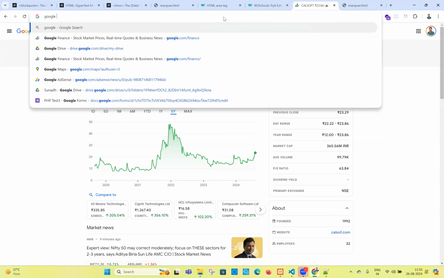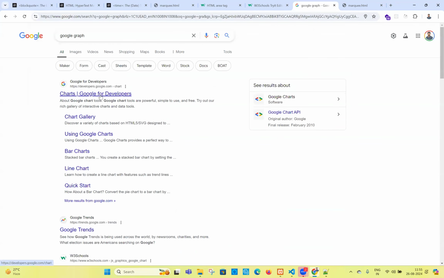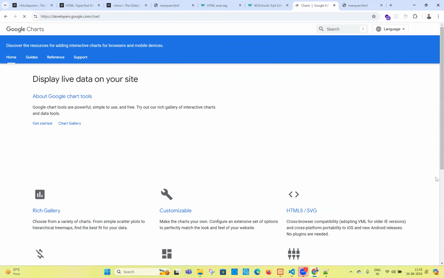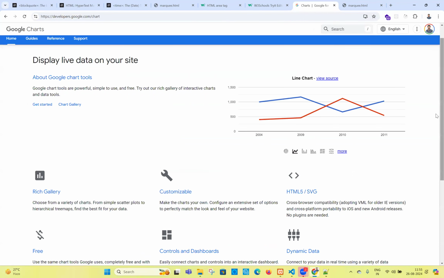So now if you go for Google Graphs, there is a separate library for the graphs in Google, the charts.google library. If you go there, you'll see a lot of charts, like the pie chart. How can I get the pie chart? You can use SVG or you can use Canvas. Either tag can be used. SVG or Canvas, anyone you can use.